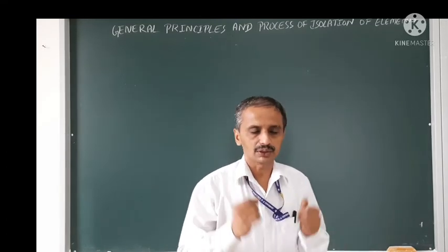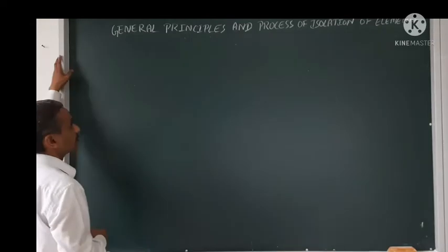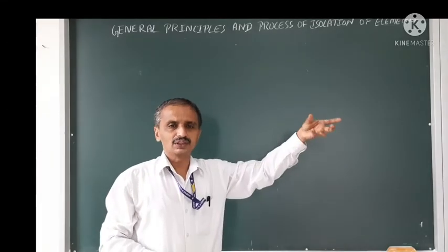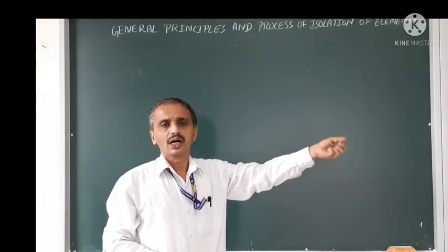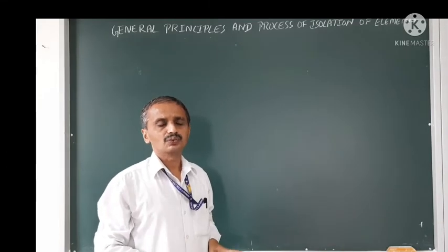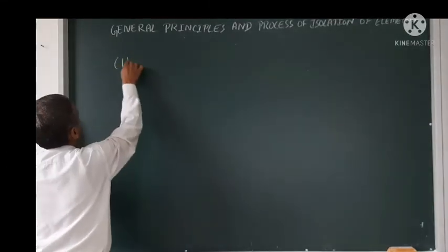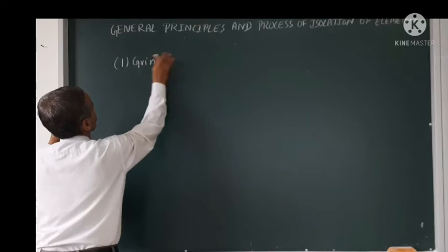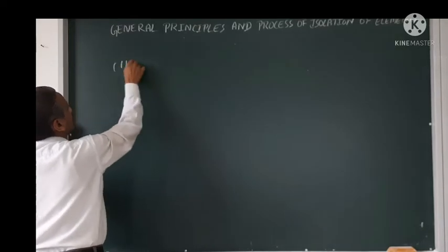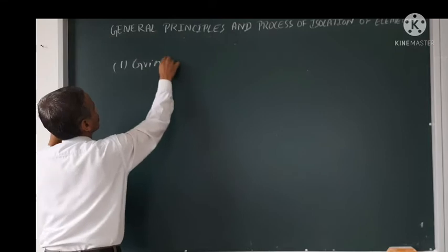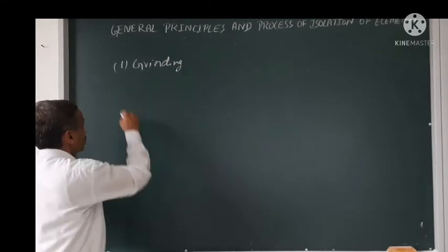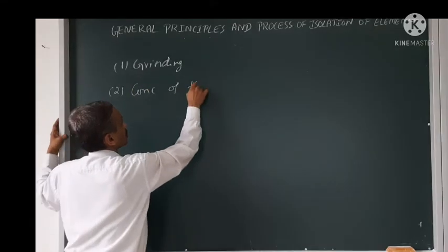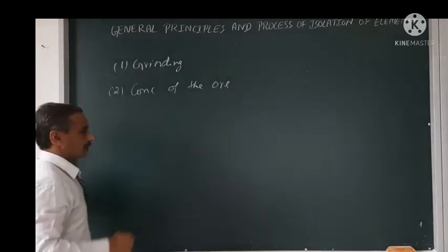As already mentioned here, in the extraction of the metal, first you have to go for mining because these metals are present in the earth's crust. After getting them from the earth's crust, the first step is grinding into powder form. Second is concentration of the ore, meaning we are removing the impurities.